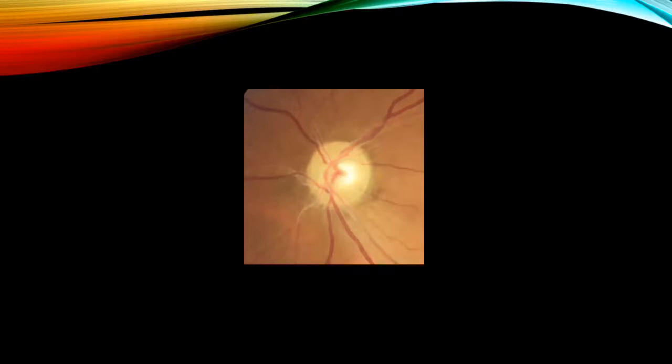It doesn't look glaucomatous because the cup-to-disc ratio is normal and the rim is relatively normal. But as I said, that may not be a very reliable indicator of glaucoma. The most important feature that you pick up from this photograph is the color of the rim, which looks pale.